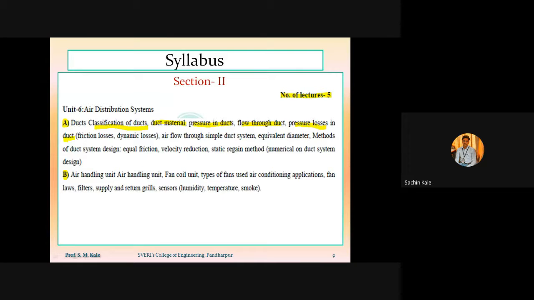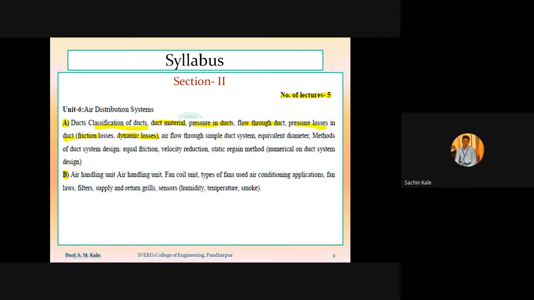That means as like our flow through pipe, here also whenever any fluid will be passing, here the fluid will be air, conditioned air. So whenever that conditioned air will be passing through the duct, there will again be two types of pressure losses, that is, major losses as well as minor losses. Major losses will act because of friction, and minor losses will be acting because of change in velocity, either in magnitude or in direction. So this is related to pressure losses which are acting in the duct.